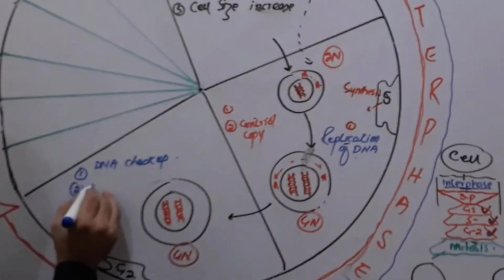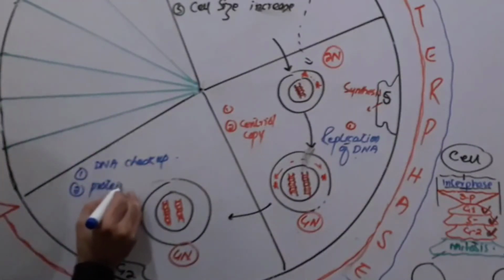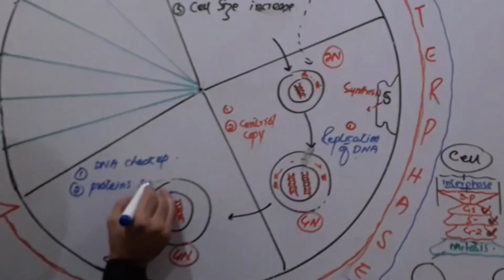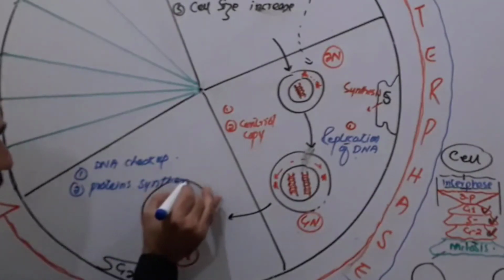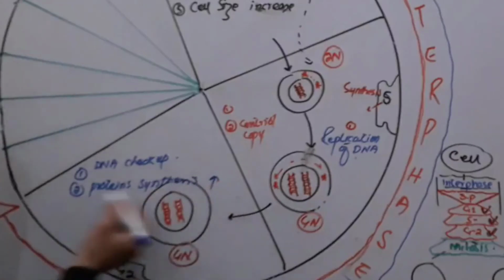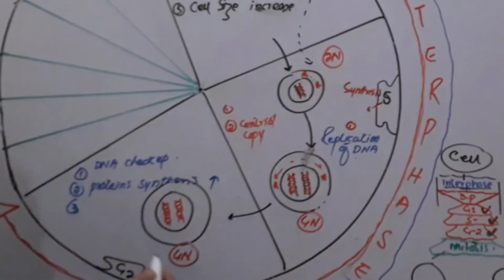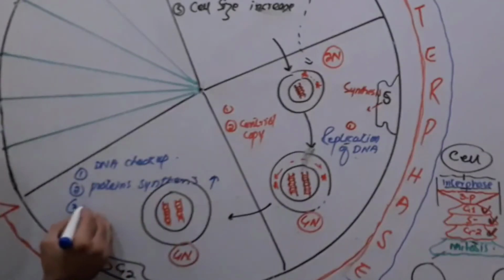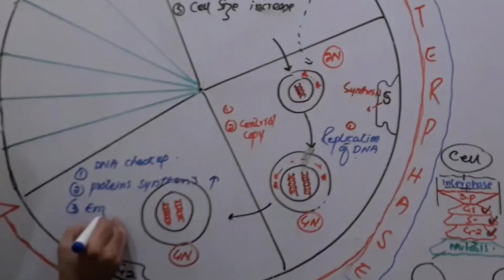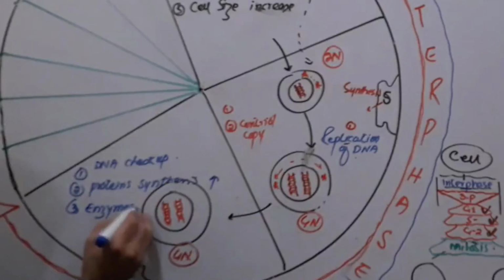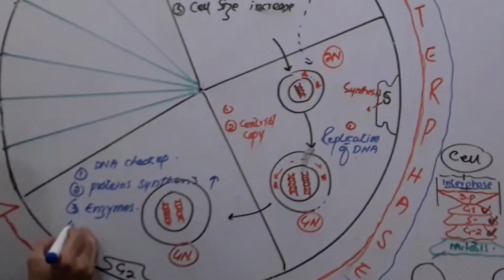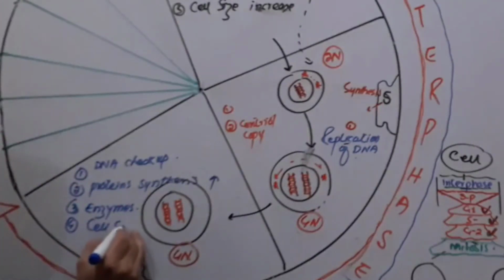Number 2, proteins are made, protein synthesis increases, right? Then some enzymes are synthesized, and whatever next things are required inside the cell, all those are synthesized. So enzyme synthesis increases, and cell size increases.